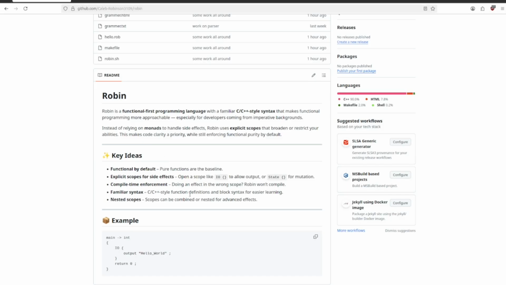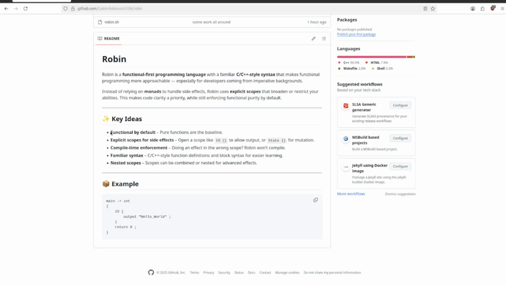A couple of the key ideas. We want pure functions as the baseline, and then explicit scopes for side effects, like an IO scope if you want to use input and output, and a state scope if you want to change the state of a variable. If there is something going wrong in the compiler, at compile time it'll throw an error. So if you're not using input and output within an IO scope, there will be an error thrown.